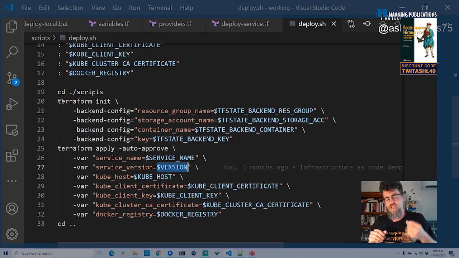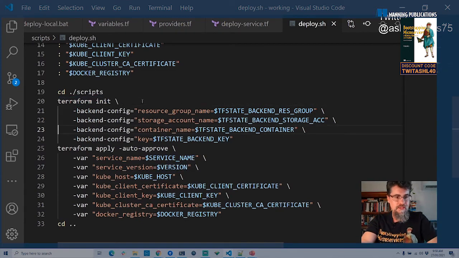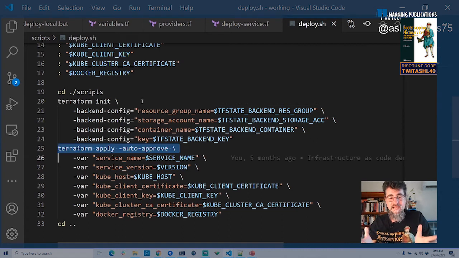We can configure them securely on the repository and pass them in such a way that we don't have to keep them in the code. If you're using GitHub Actions, you're looking for GitHub secrets instead. These things will come from GitHub secrets. So that's it, really. Continuous delivery just runs a bunch of shell scripts that use Docker build, use Docker push, use Terraform init, and then use Terraform apply.